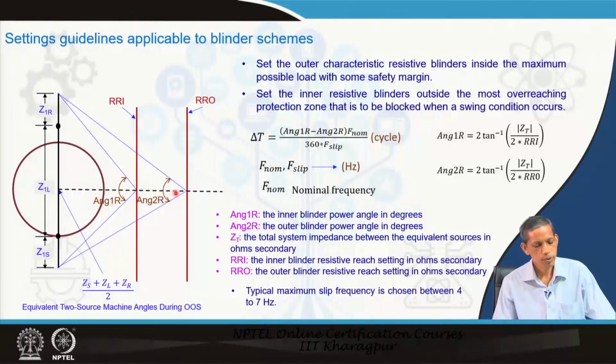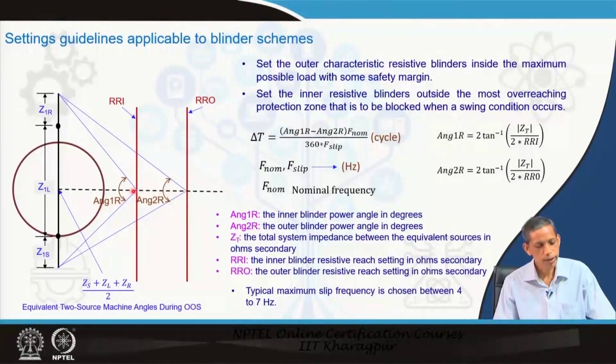From here, suppose the traversing point operates here, the way we discussed earlier. Then the angle here corresponds to your delta angle. Let us say this is angle 2r, angle 1r, for this case outer and inner.